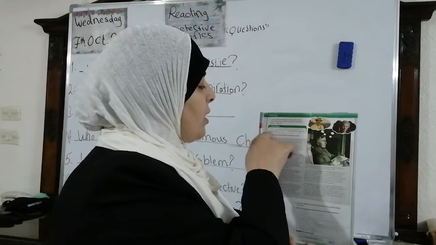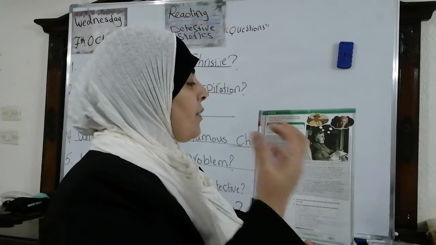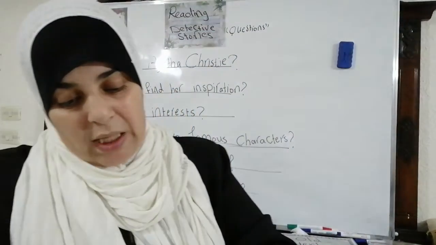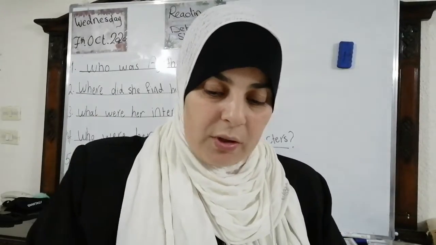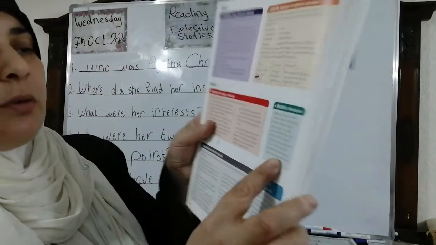Before we start, look here. Why is it useful to look at pictures and the title of the text before you read? Please open your books 146. We are going to read a small paragraph about this one, okay? This one, the small paragraph. Please follow me with your finger.